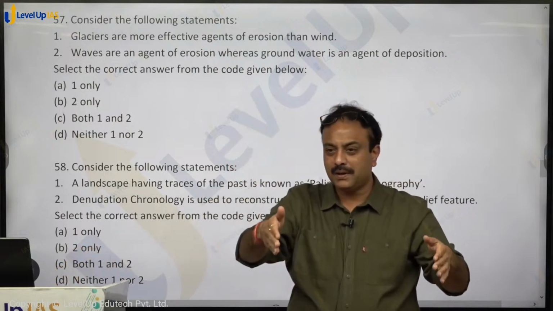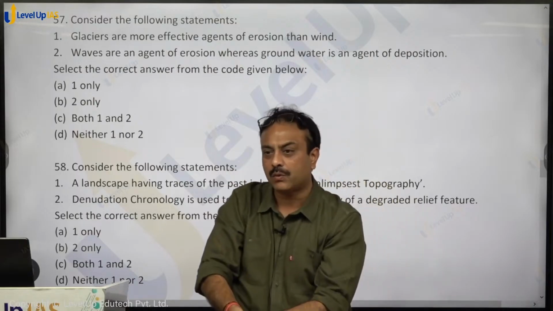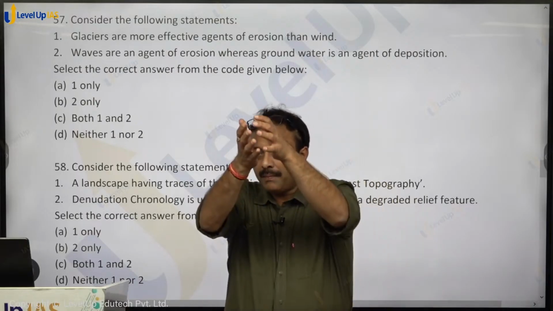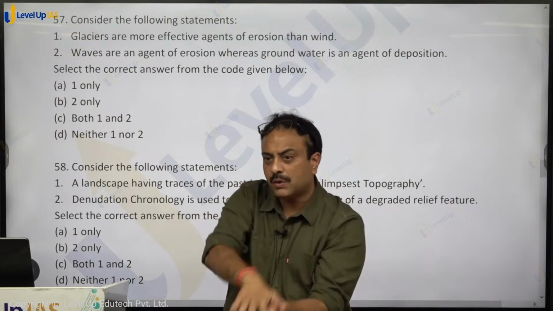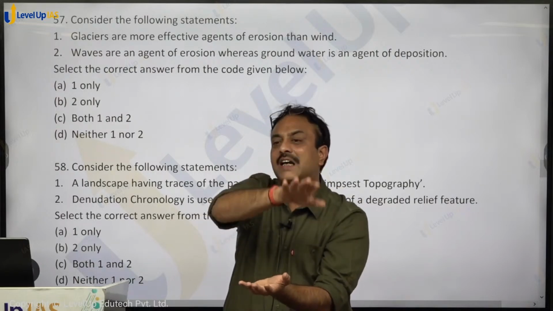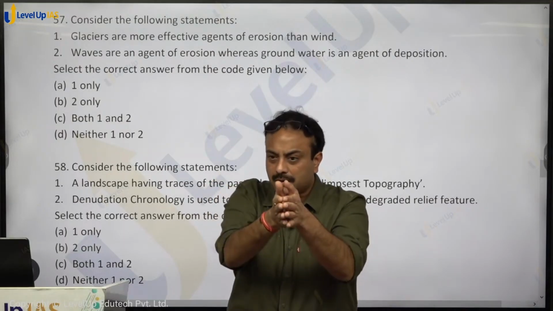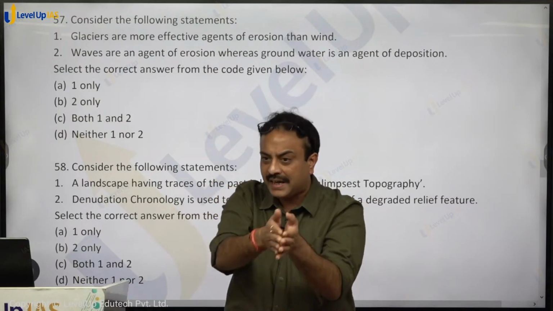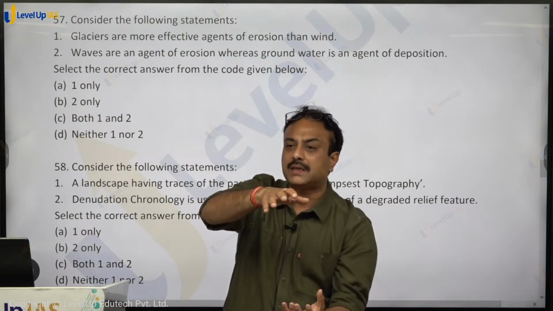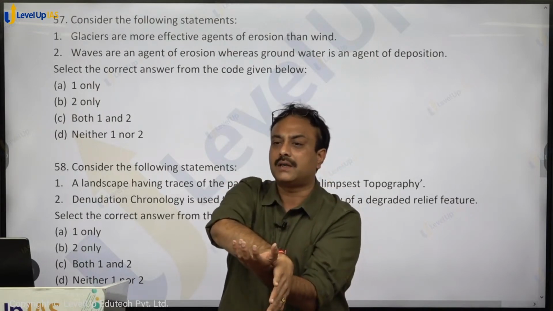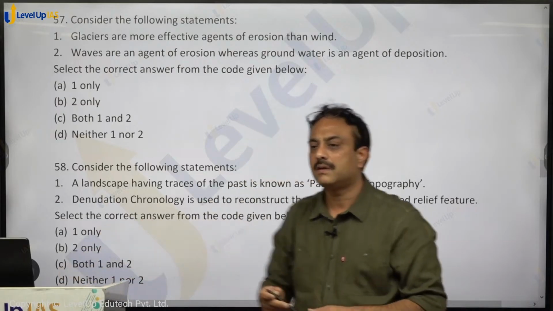We are having a slope. Suppose this is the slope. From this slope, material starts moving down, right? The movement of the material in the lower section of the slope is fast. It moves down suddenly. The upper section starts moving after a lag of time. Lag of time means fraction of seconds. So a space is created at the bottom, and the upper section, when it starts moving down, finds a hollow space, and so it rotates backward. So with backward rotation, it is called a slump.